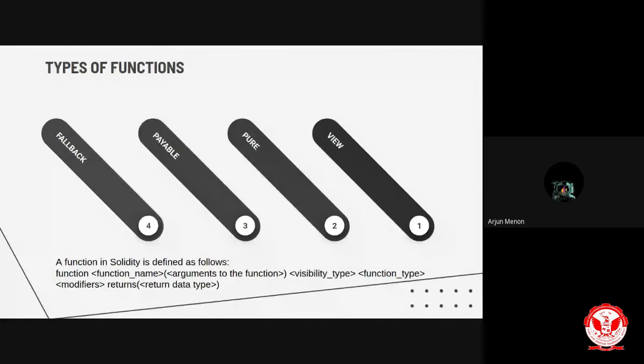Only the functions defined as payable can take ethers as input. That means if we are making a contract call or a transaction, like add vote in the example we had, only if the function is made payable can it take ethers as input. Hence, if you are sending ethers to a smart contract, you need to make sure that the function is defined as payable.